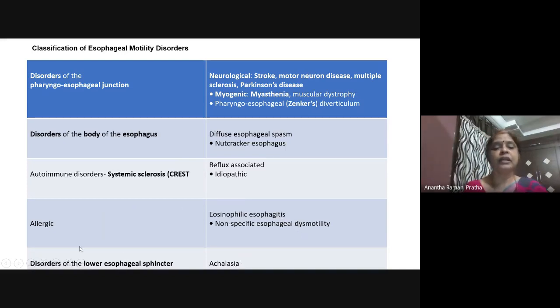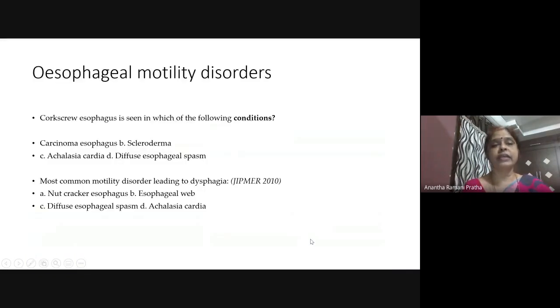Next is achalasia cardia. You all know that the lower esophageal sphincter fails to relax because of the absence of myenteric neurons and plexuses in the Auerbach's plexus. So just remember that the cause may be in the proximal 1/3, in the body, or in the lower 1/3. Proximal 1/3 is Zenker's diverticulum, diffuse body is esophageal spasm, scleroderma is in the lower esophagus, allergic involves the entire esophagus, achalasia is the lower esophagus. So now let us do one bit on these motility disorders.